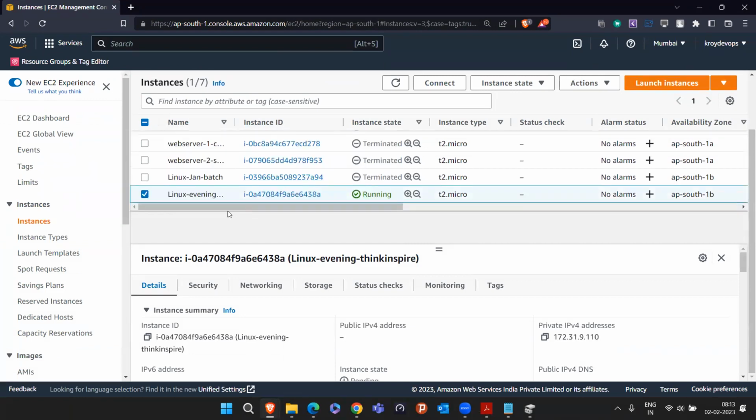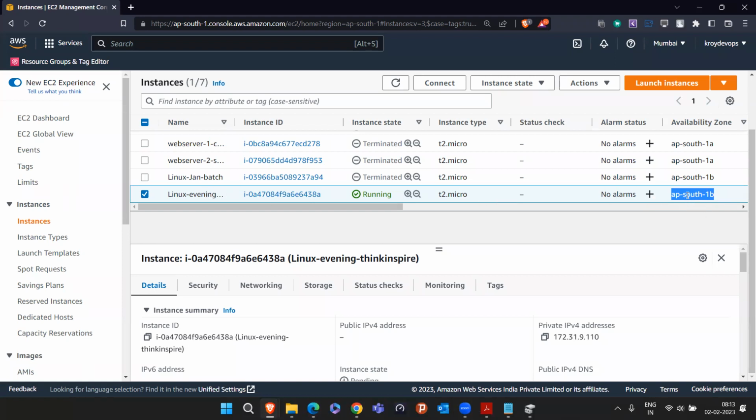So this is 1B. If you are creating your volume in the 1B data center, you can attach that pen drive only to the machine present in 1B. It's something like this: when you buy a pen drive in India, you cannot connect that pen drive to some computer available in the USA, because the pen drive should be physically present in the USA to be connected to a laptop present in the USA. Similarly in AWS, whenever we create a volume, basically the pen drive is in one data center, so you can use it only with EC2 instances running in that data center.